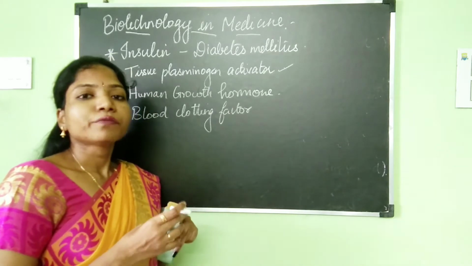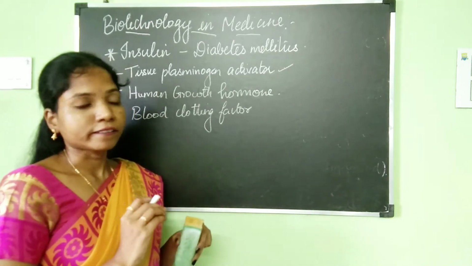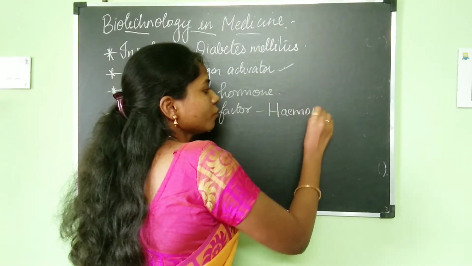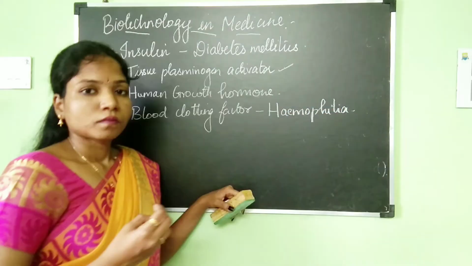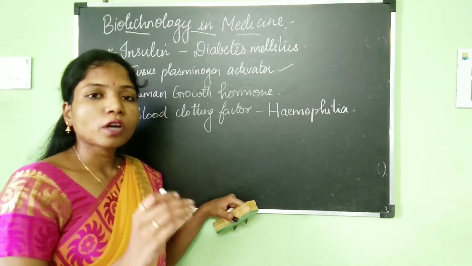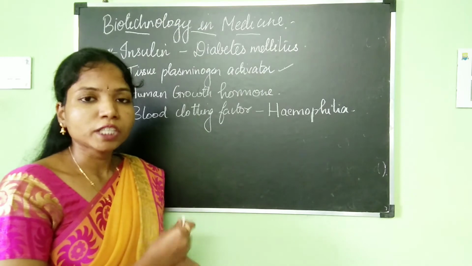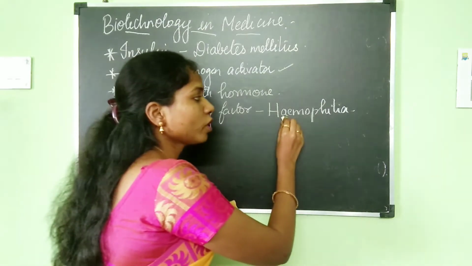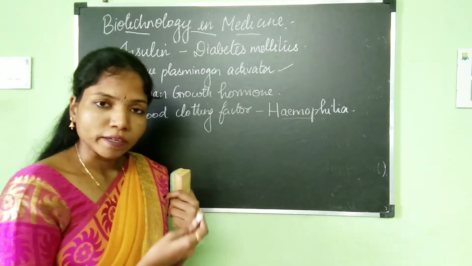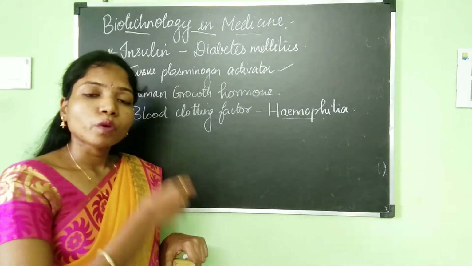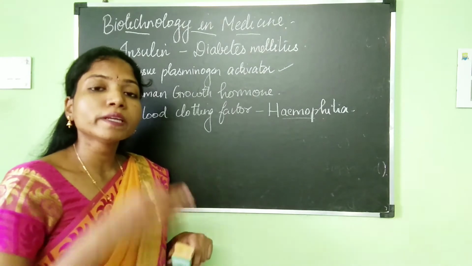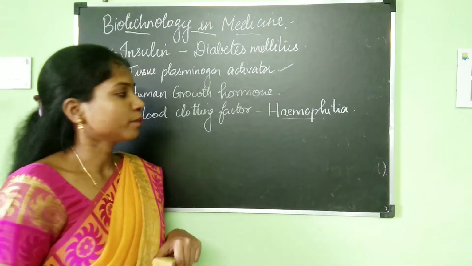If there is a lack of clotting factors, it will lead to a condition called hemophilia. Hemophilia is a condition where the blood will not clot even if there is any cut or injury. If a person suffering from hemophilia gets any cut or injury, the blood will bleed continuously, and it can even lead to the death of the individual if the bleeding is profuse.